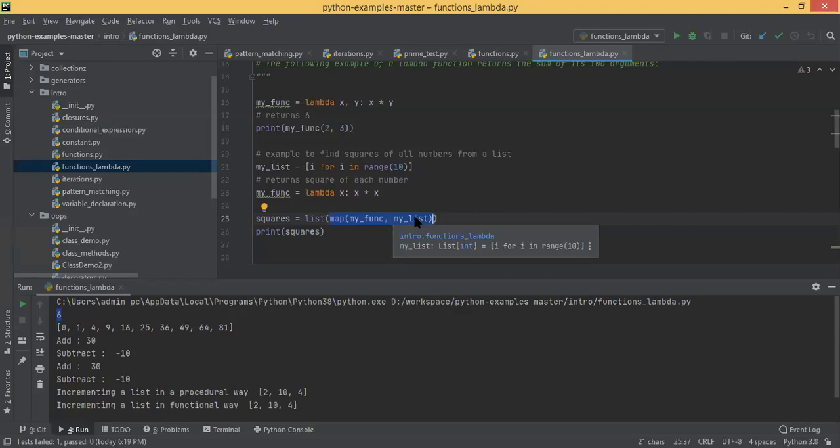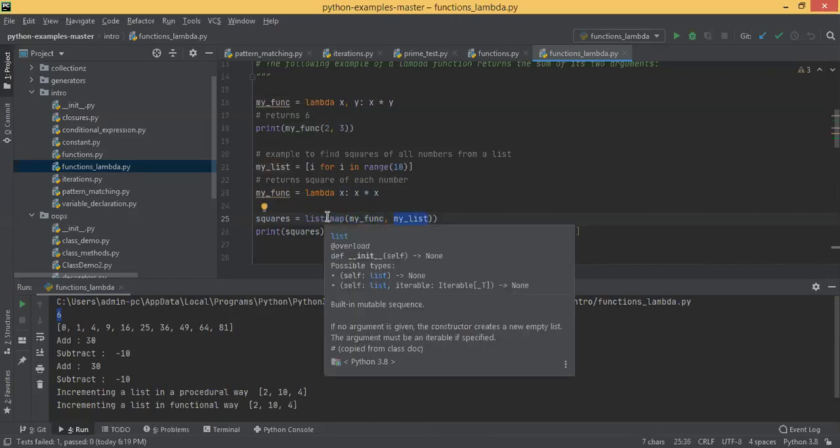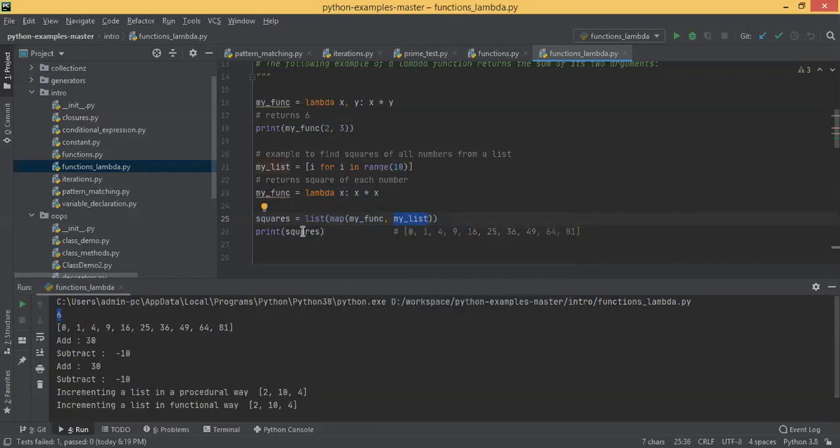Okay, then you are saying myfunc. You are creating a function that is to calculate the square here, and then you are basically calling the map function. You are applying this myfunc to each and every element of the list, and then you passed it inside list. Okay, and then you are printing it. So it's printing 0, 1, 4, 9, the square of 0 till 9. Okay, that's the whole idea.